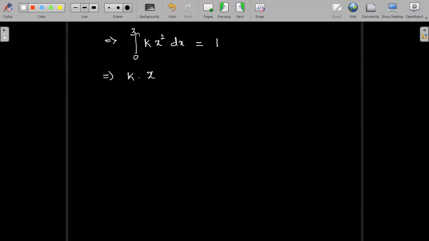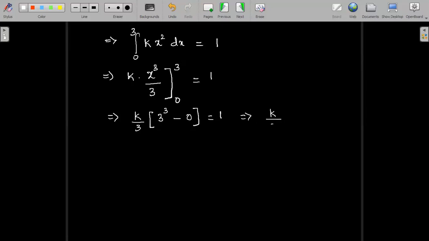Integration of x square is x cube divided by 3 between the limits 0 to 3, and that is equal to 1. So now we apply the limits. So k by 3, upper limit is 3 cube minus lower limit 0 cube, which is 0. So this gives us k divided by 3 into 3 cube, which is 27, is equal to 1. Or cross multiplying, we have k value equal to 1 by 9. So 3 ones are 3, 3 nines are 27, take 9 to the right hand side, so it becomes 1 by 9. So we have seen that the k value is positive.